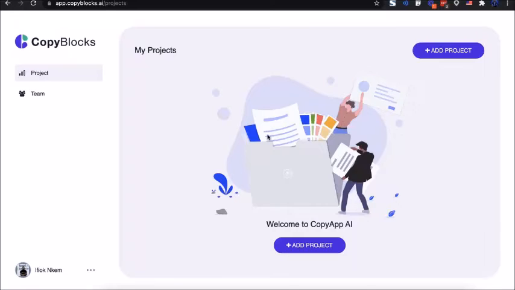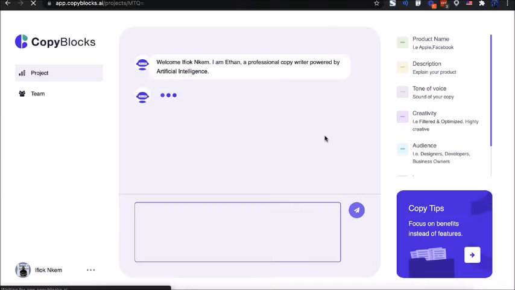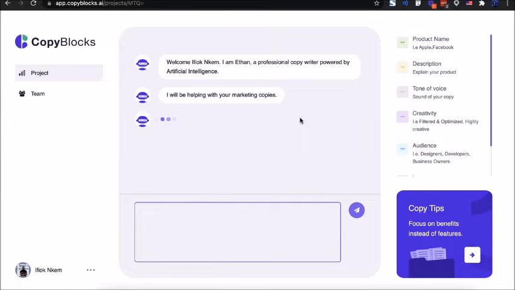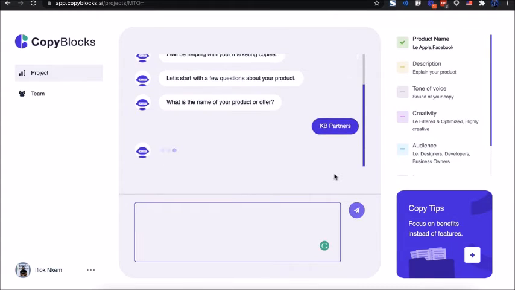In this short video, I'm going to show you how you could create marketing copies for your business and your clients in minutes using real AI. Let's say you own an accounting firm, or you have a client who is an accountant, KB Partners. You could easily create marketing copies and content for this business in 3 simple steps. Step 1 is to enter the product name and description.